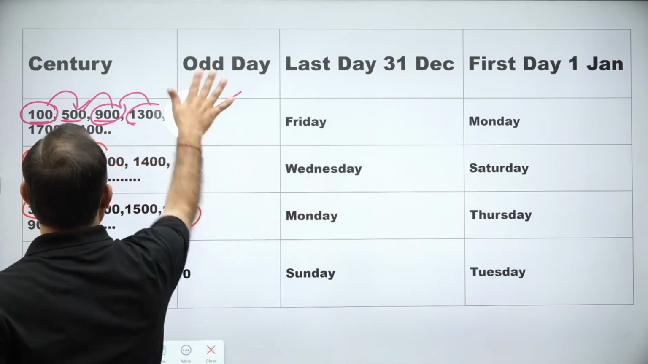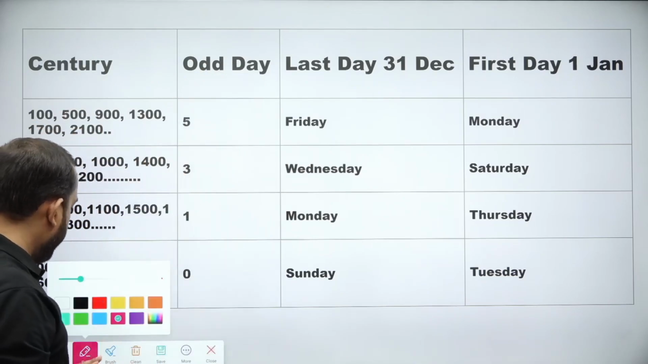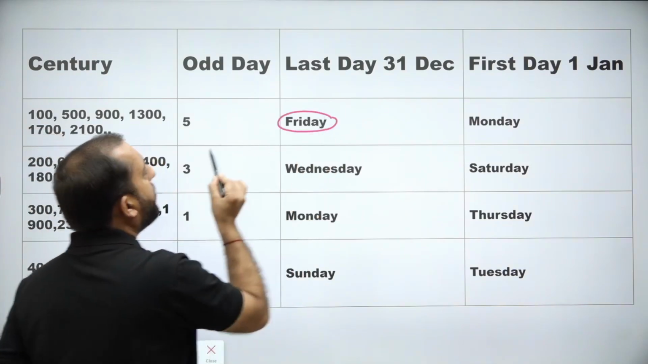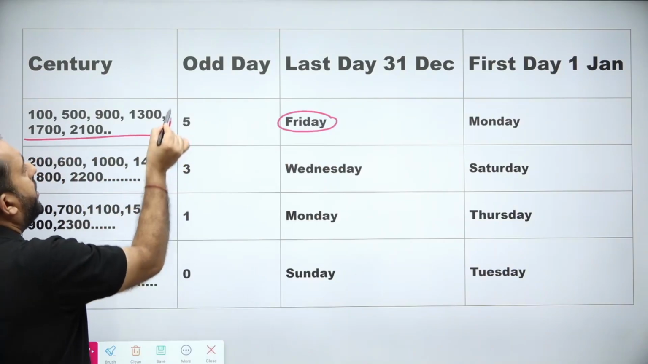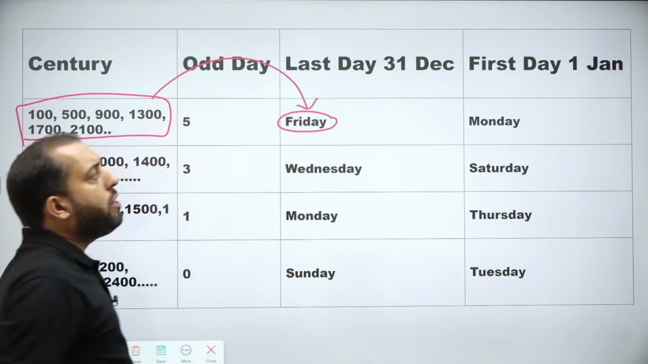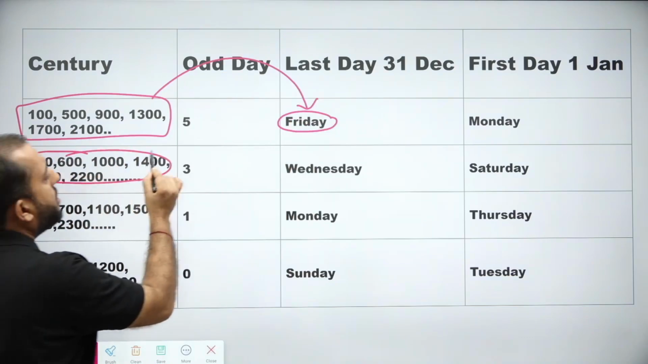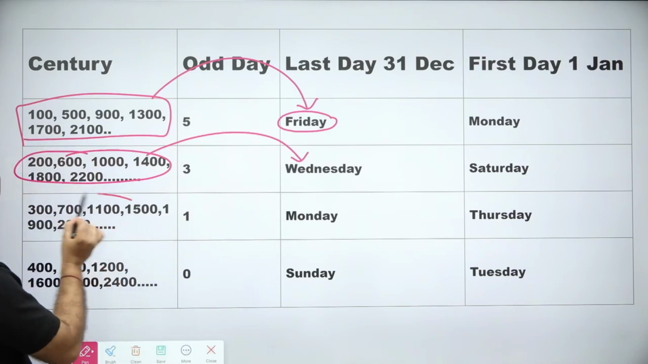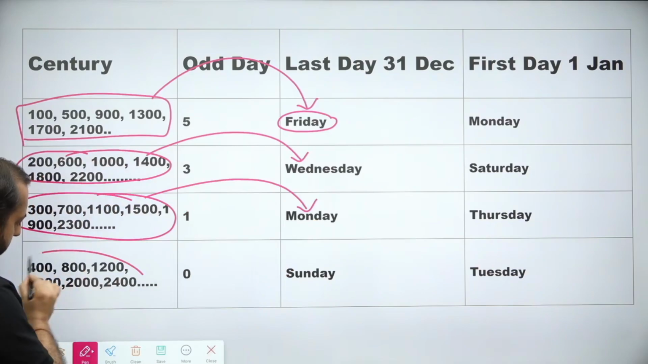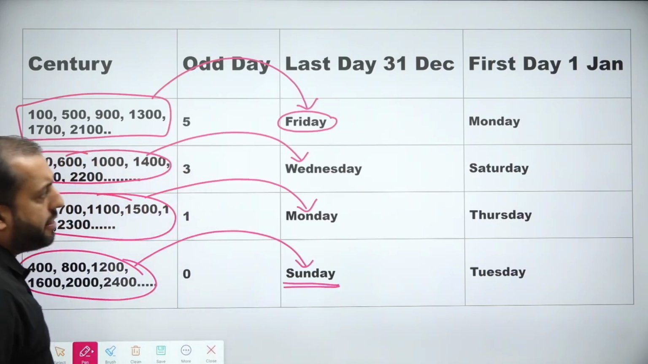Now there is a fact related to these odd days, and that fact is about the last day of a century. In this case the last day of the century will be Friday. In this case the last day of the century will be Wednesday. In all these cases the last day of the century will be Monday, and in the final case the last day of the century will be Sunday.